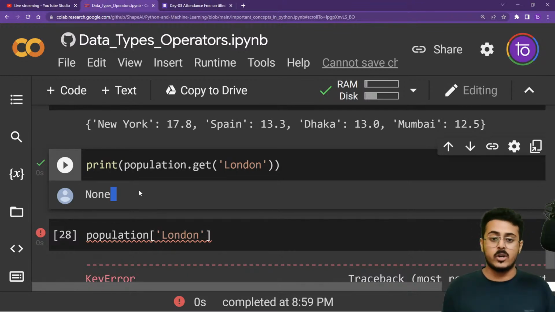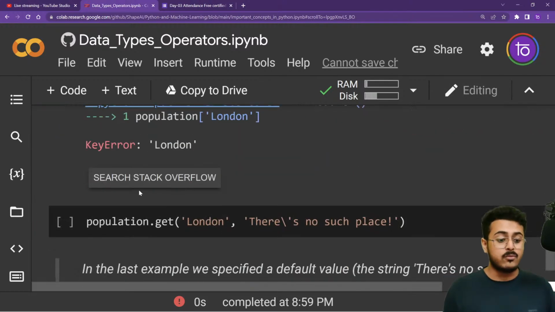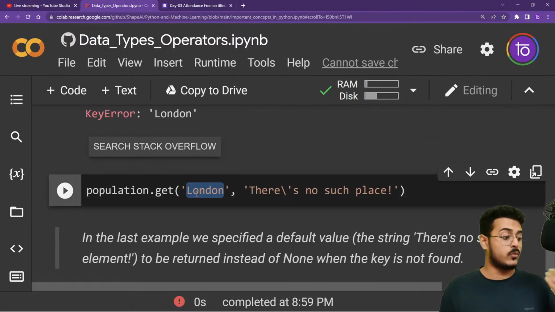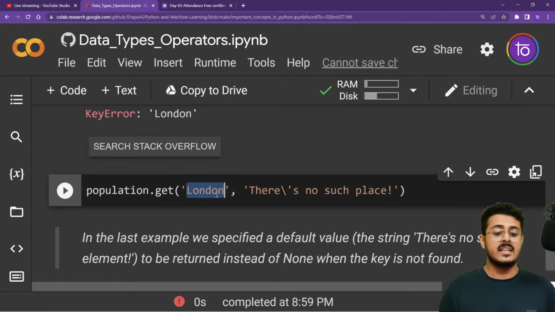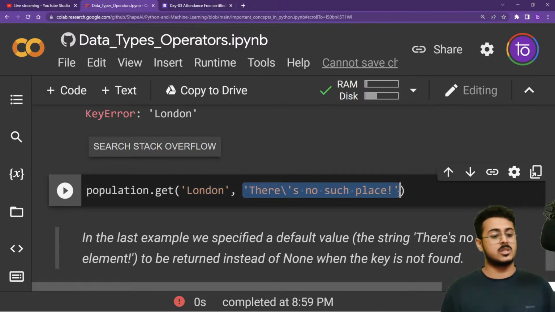This is the output that you want to show instead of None. So you have a default value they can put. Okay, you want to search for London. If London is not present in our dictionary, then just write "there is no such place." So that is the default value. Instead of printing None, it will print "there is no such place."